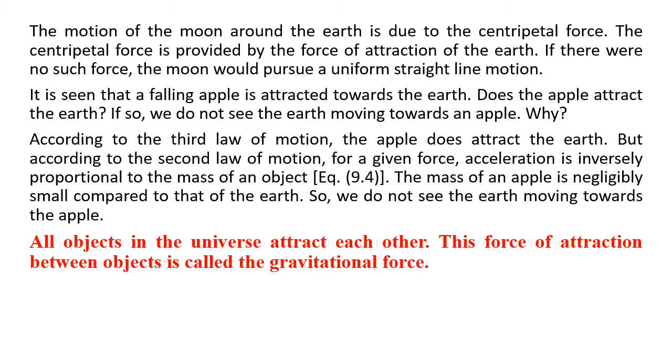So we see the motion of the moon around the earth is because of centripetal force. So that is the force of attraction by the earth. So the moon goes around the earth. If there was no such force, the moon would go in a straight line motion and not around the earth. Then Newton saw the apple falling towards the earth. Now the question came in Newton's mind.